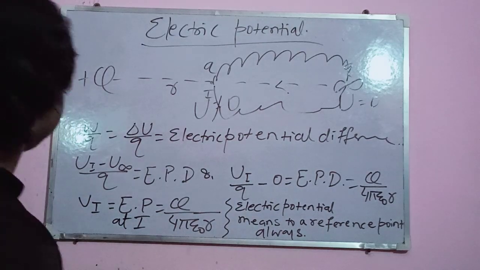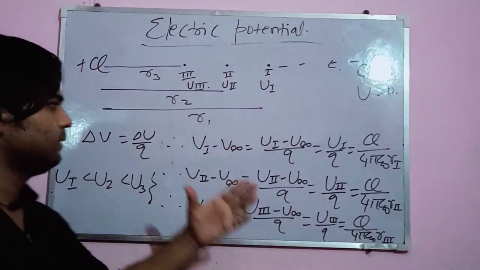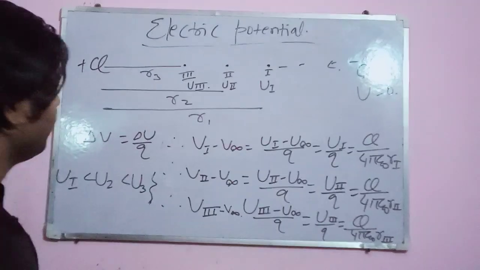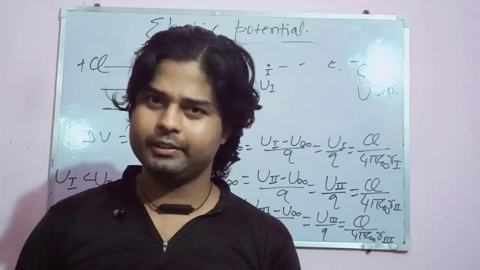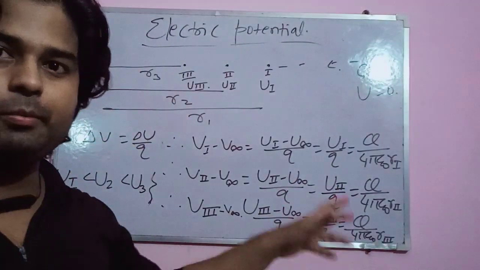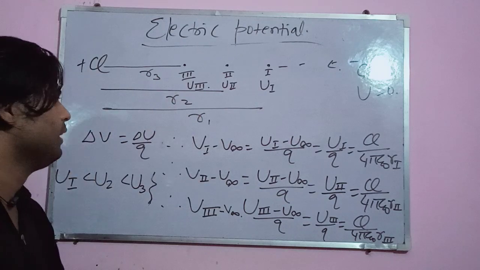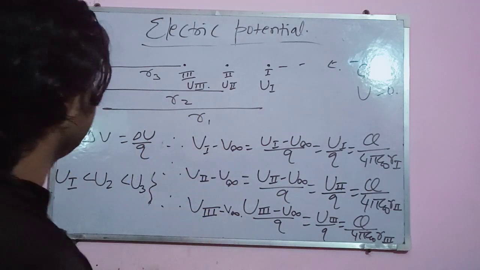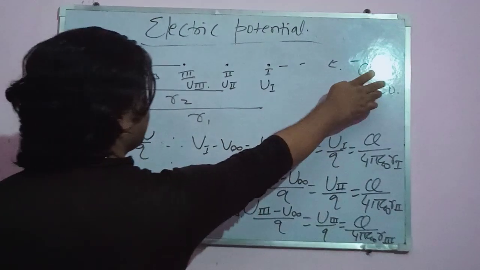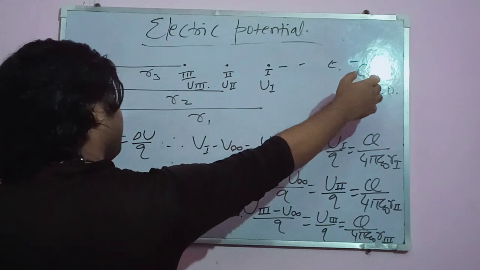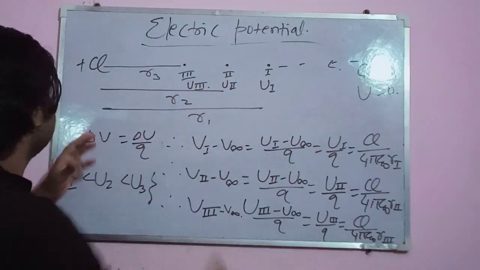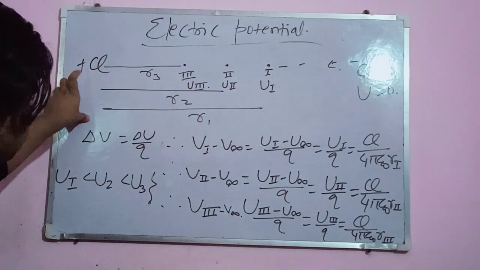Stop it. Stop. See now, we have studied electric potential difference and electric potential of a point charge at a distance r. But this time, feel it. What is electric potential? From infinity, a charge is traveling. There are 3 points located here, and the presence of plus Q is here.